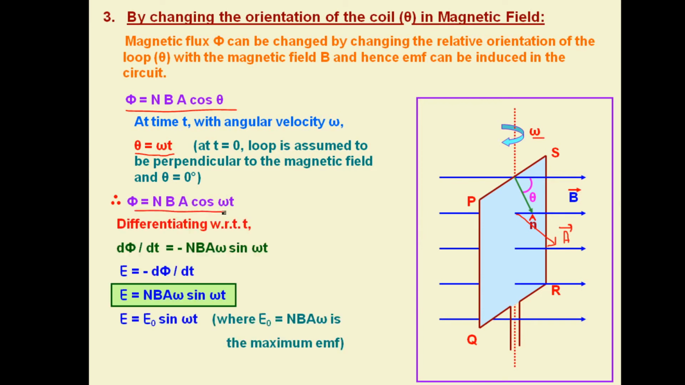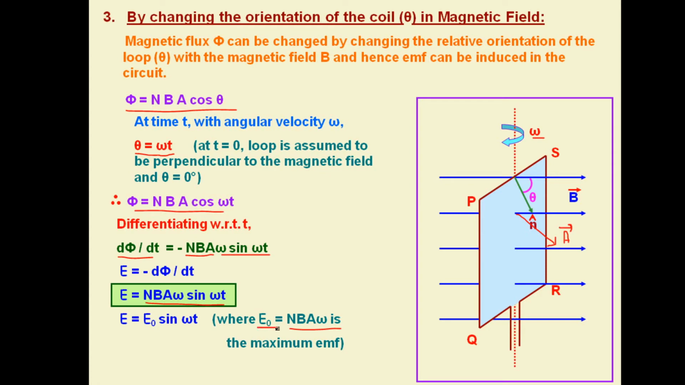Now differentiating it with respect to time, d phi by dt, which is called induced EMF, we can take NBA as constant. Then for cos omega t, it is omega sine omega t. Differentiation formula is there. And because minus d phi by dt is E, so we can write it as NBA omega sine omega t. Now NBA omega will be the constant maximum value of the EMF because sine omega t will be maximum at 1. So BAN omega or NBA omega will be the maximum EMF.